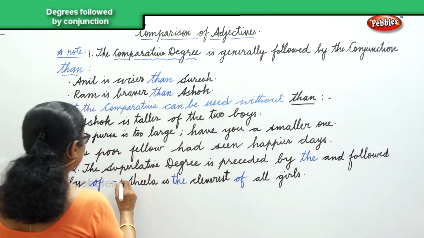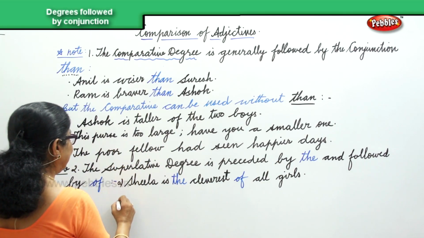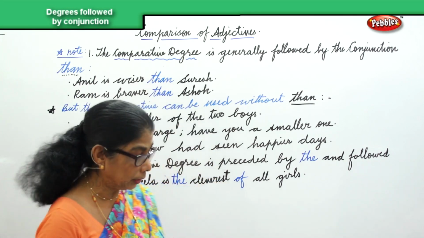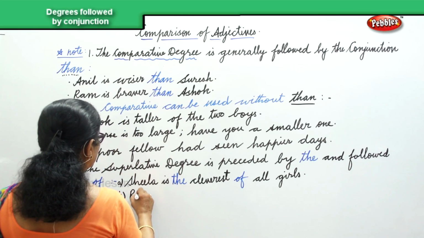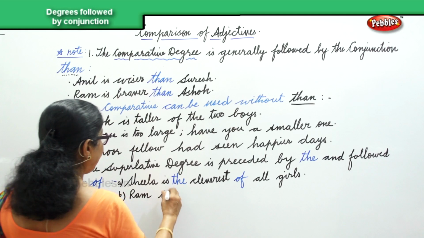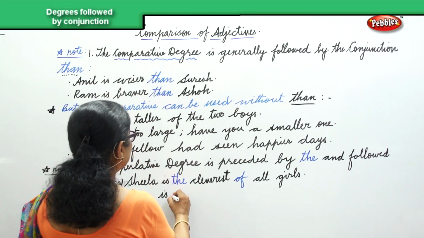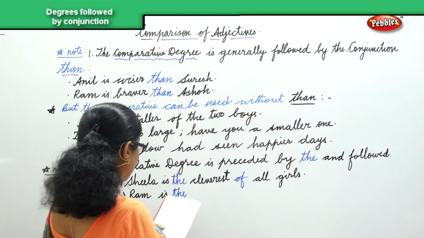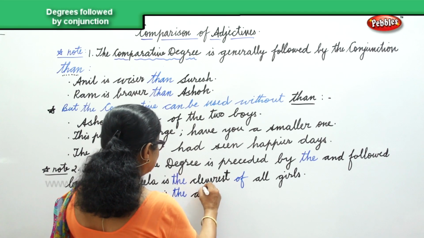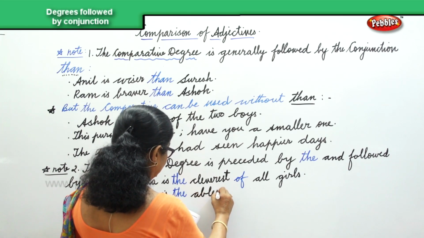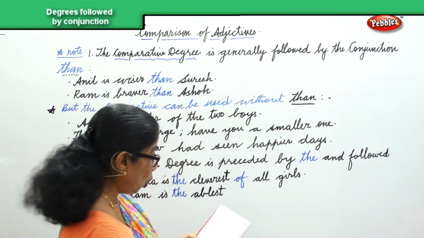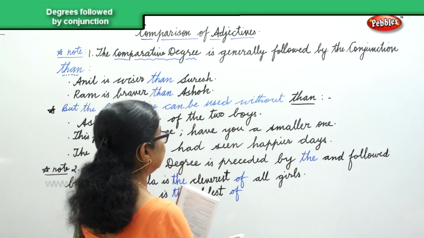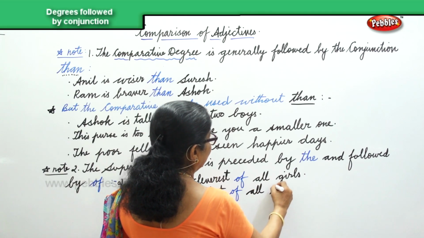Okay, then that is A. B, let's look at another sentence. Ram is the best of all boys. Ram is the ablest. Sorry, Ram is the ablest of all boys.